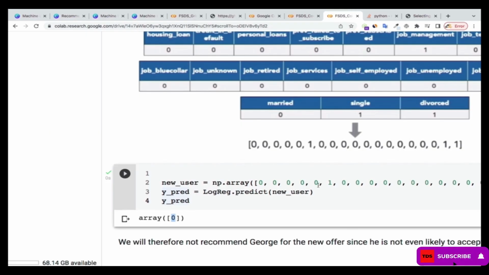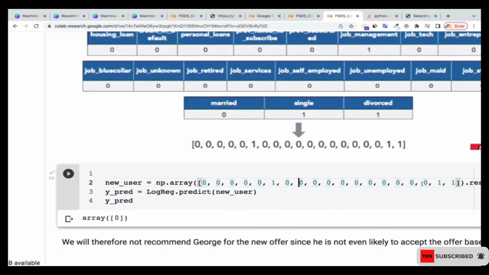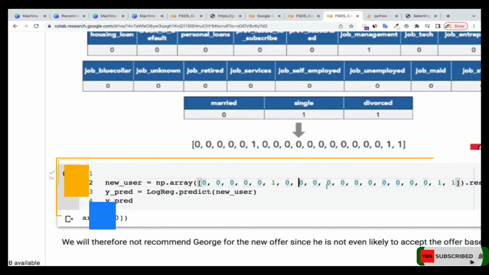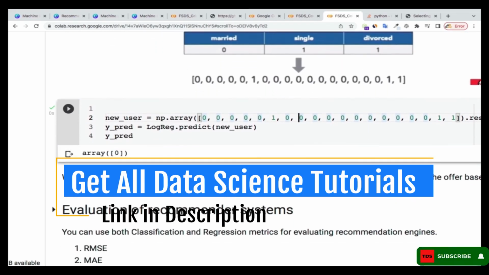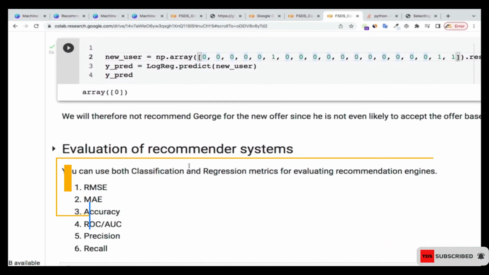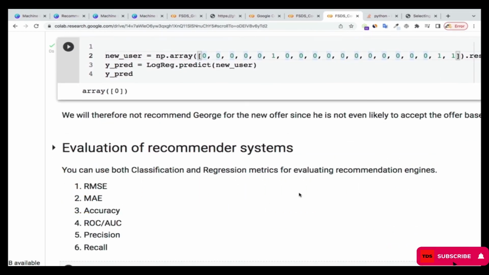It's also possible that if you use a different customer's features, the person is going to qualify, or not qualify. So it's either of the two ways. So a recommendation system can be as simple as this. It's not always going to be as complicated as what we were doing earlier on. You can also build a simple recommendation system like that to make recommendations. All right, now we're going to see how we evaluate recommender systems in the next tutorial.